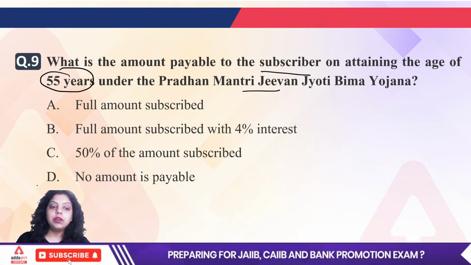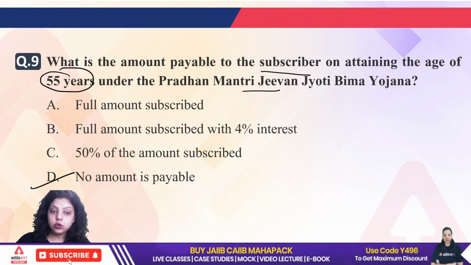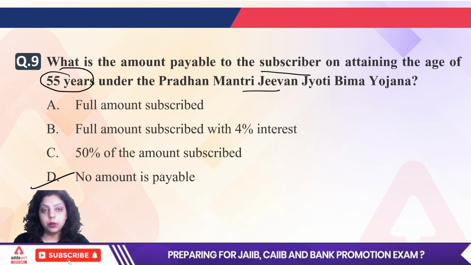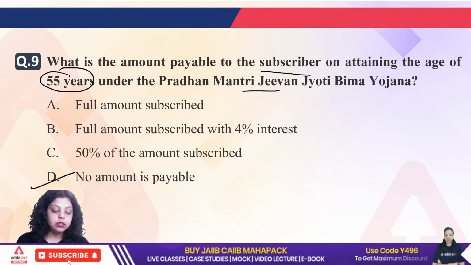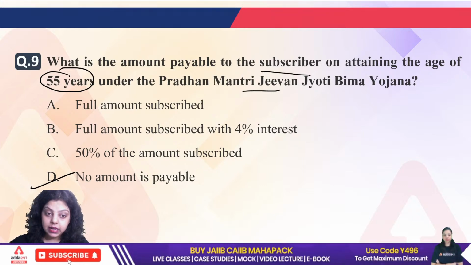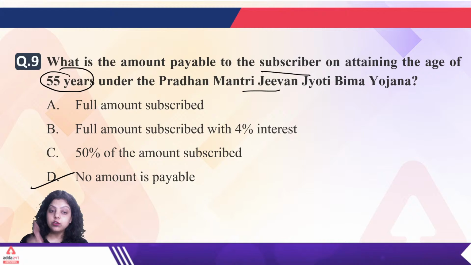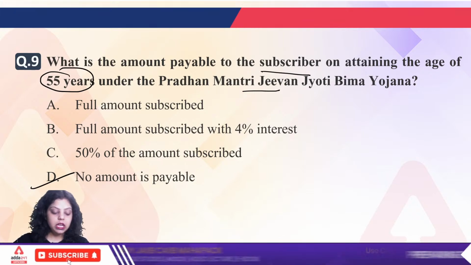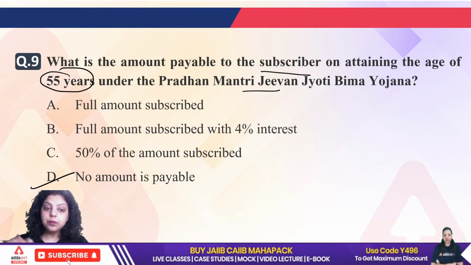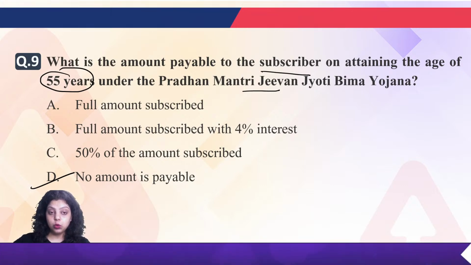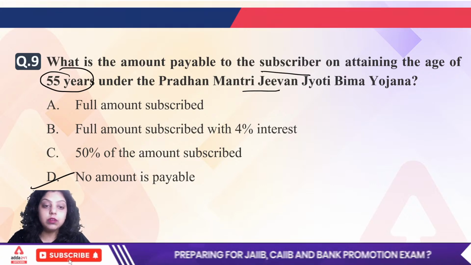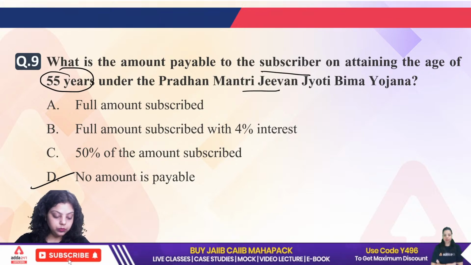Until 55 years, if the person who has taken the insurance under the scheme does not die in this particular duration, then no amount is payable, because this is a term policy. The amount will be paid only in case of natural death of the person until he or she attains 55 years. If the person survives beyond 55 years of age, then no amount will be payable. So the right answer will be D option, that is, no amount is payable.